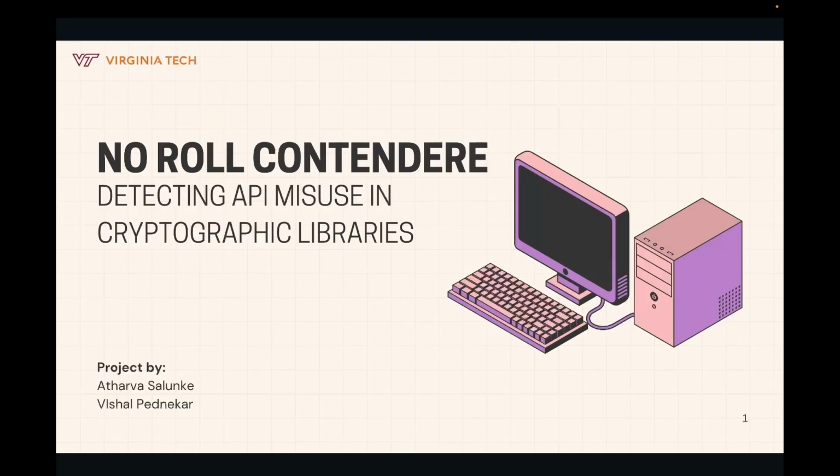Our project is called No Role Contendere and it's all about a hidden problem in software security, that is cryptographic API misuse. Developers might not be writing their own crypto anymore, which is good, but using a library incorrectly is just as dangerous. So we built a Python-based analyzer that can detect crypto misuses even when they are buried across multiple functions. And today, we're going to show you why that matters, how it works, and where it's already been caught in the wild. Because even if you're not rolling your own crypto, what happens when you roll it wrong with the right tools?